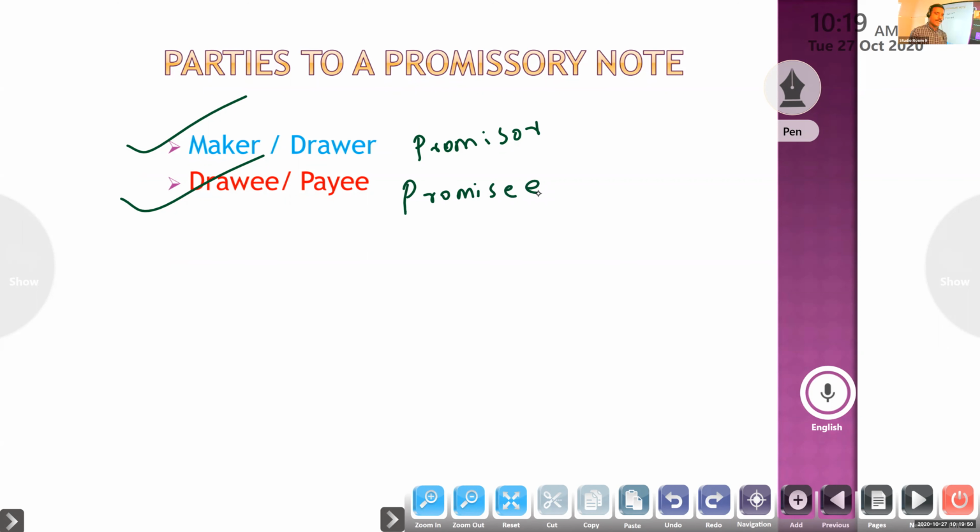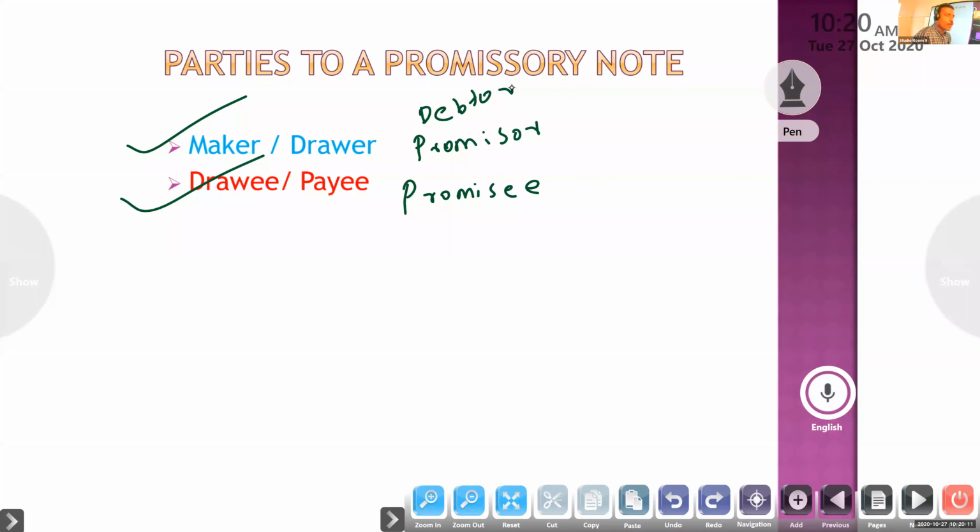So there are two parties, drawer and drawee. Who is a drawer? The person who owes some amount, that person only draws, writes the instrument. So he's the debtor, and is also called promisor.